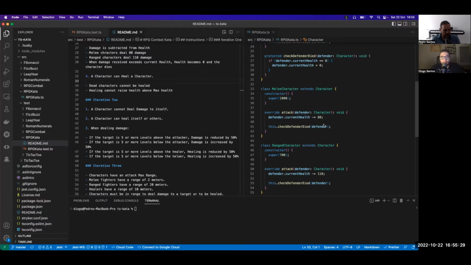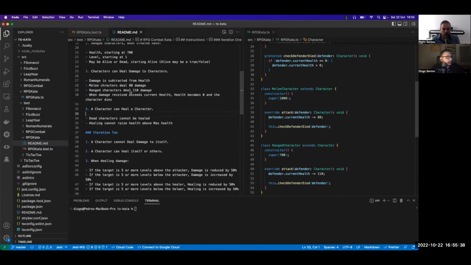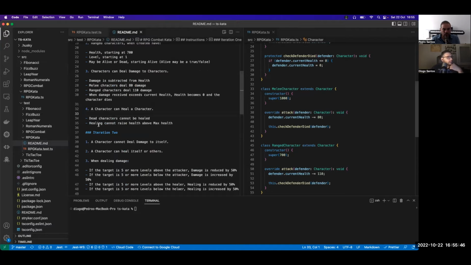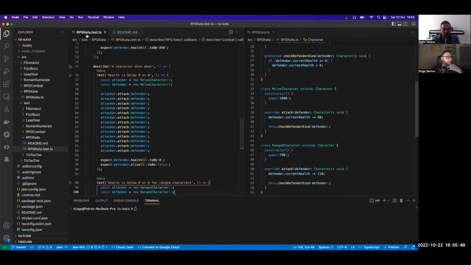So, since the last time we were here, we are just missing point number 4 on iteration 1, which is a character can heal a character. And let's get going, right? Okay. Yeah. So dead characters cannot be healed. Let's start with that one.